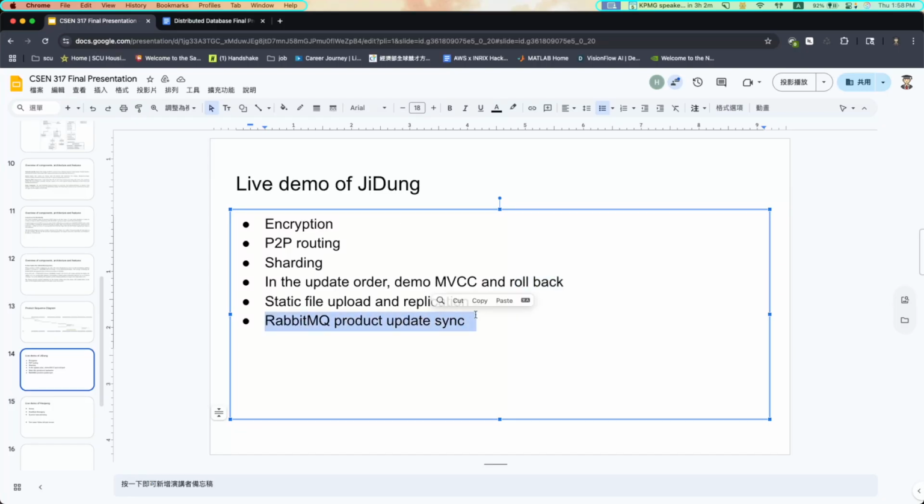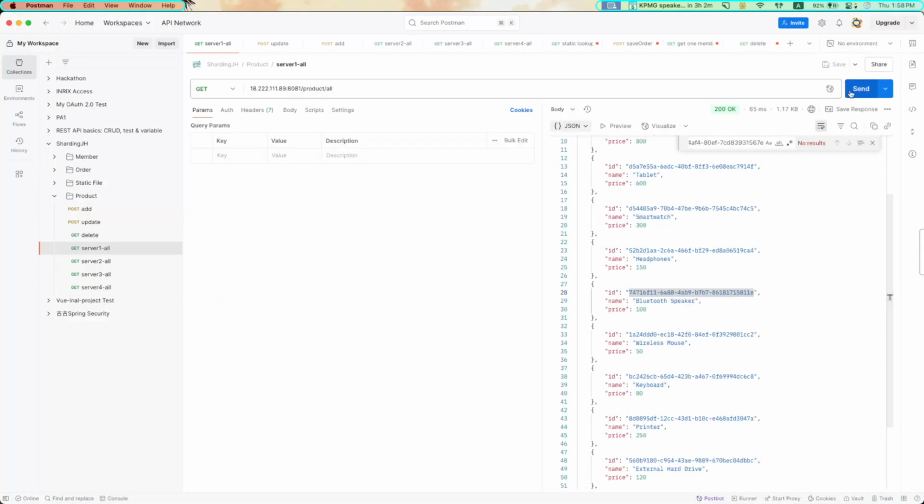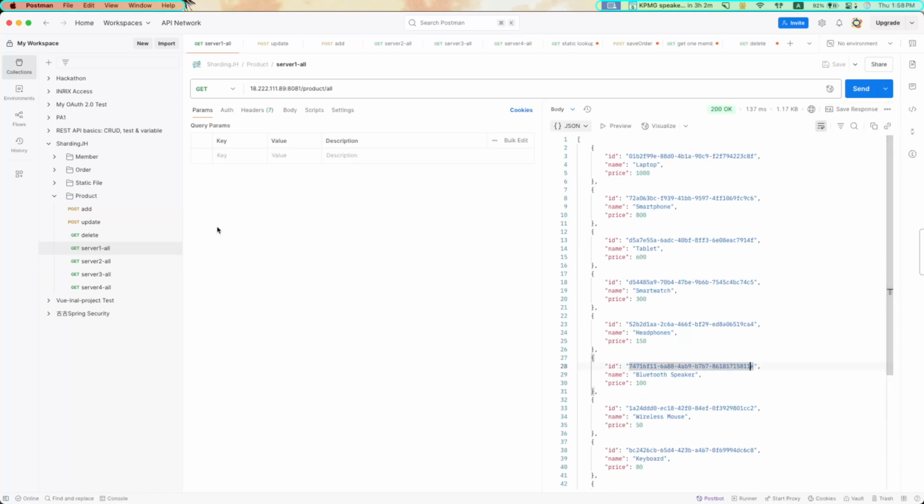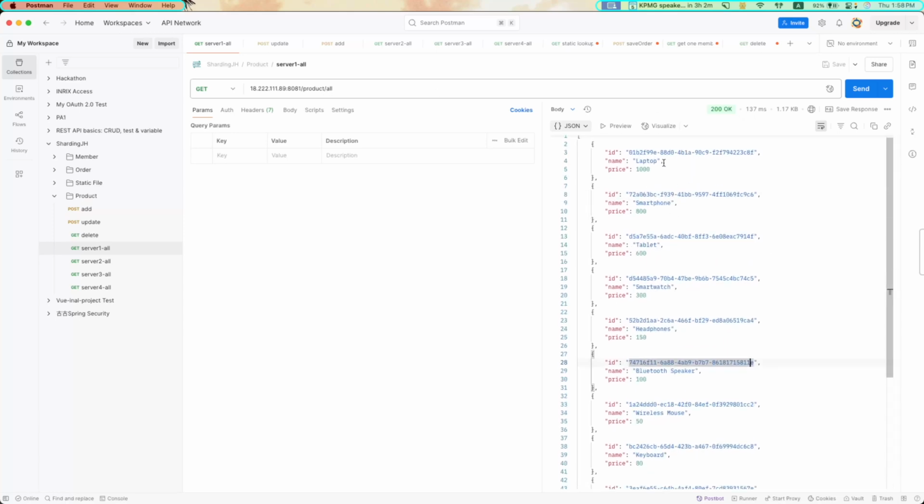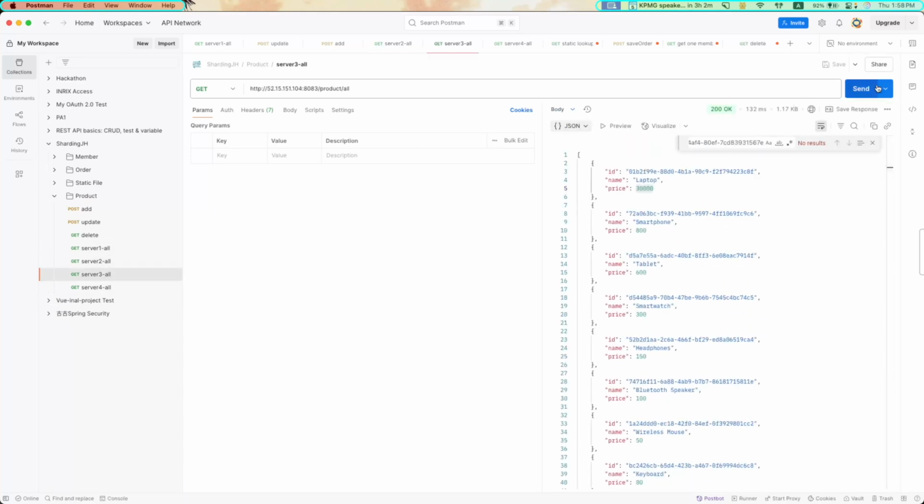Okay, let's demo the last one, RabbitMQ product update sync. I'm going to use Postman to demo this. Right now, this hits the server 1 product. So we can see all the products. All the servers maintain the same product list. You can see this is the same product list.